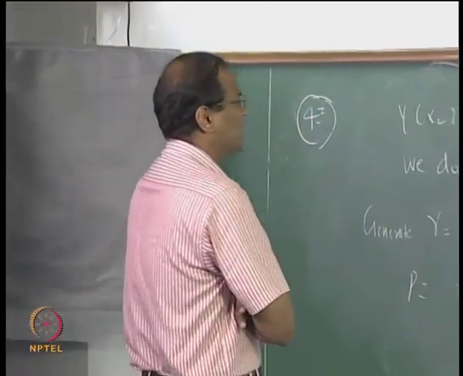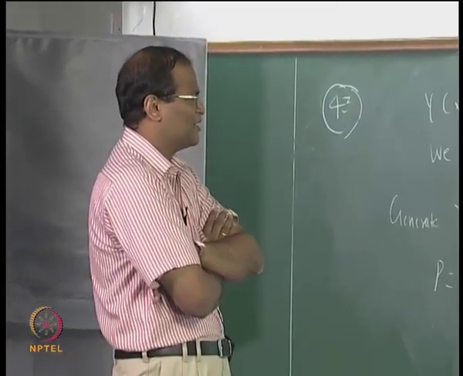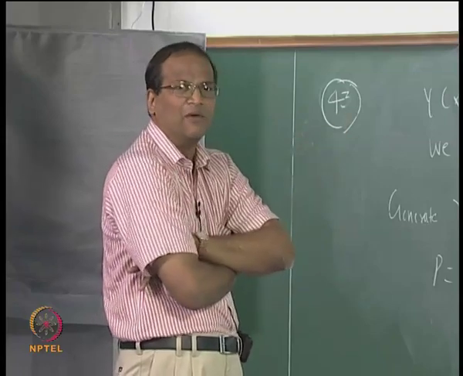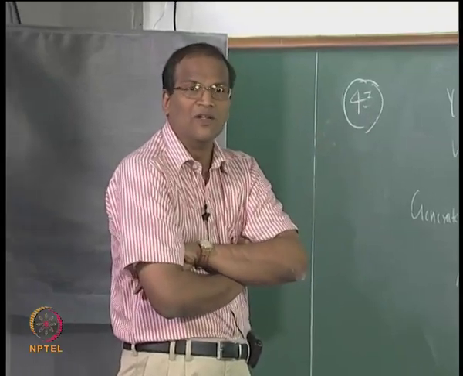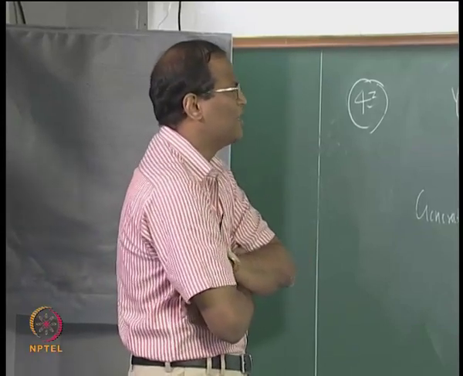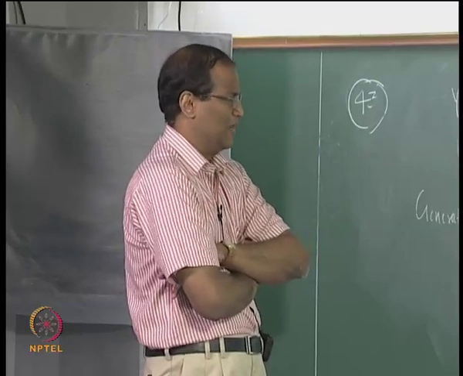So, the equality constraints are given as phi 1 to phi m, and the inequality constraints are psi 1 to psi j less than or equal to L i. That is only representation. You can also have greater than or equal to. Inequality constraints are more difficult to handle. The following relations hold: minimum of a plus y is a plus minimum of y, and max of y is minus min of minus y.